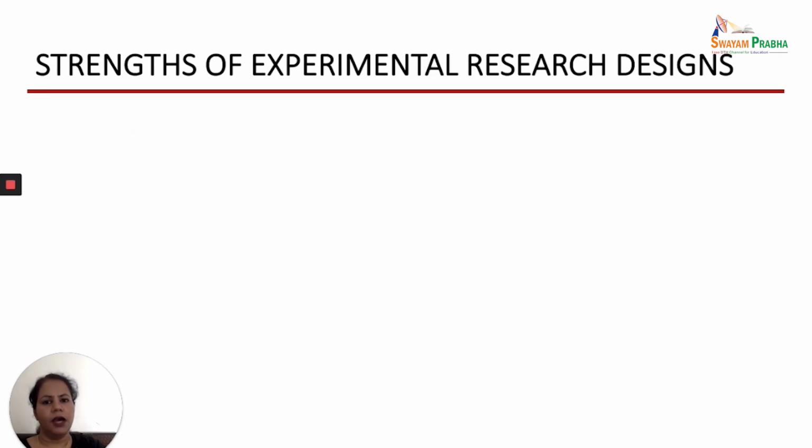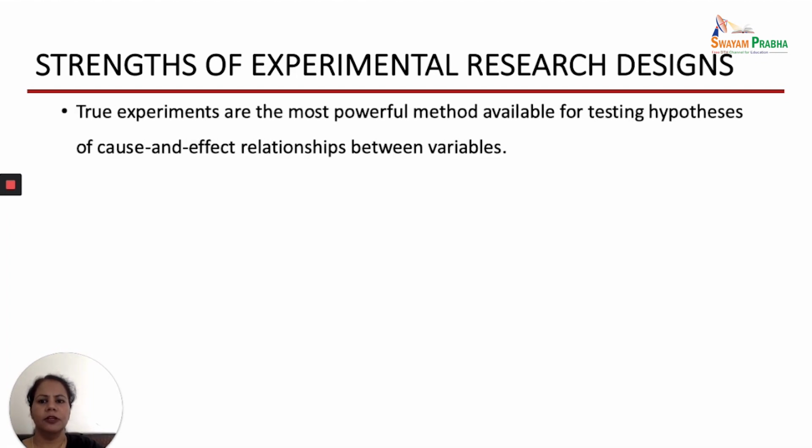Okay. Now, as we have discussed the experimental conditions and control conditions, we should also know what are the strengths and limitations of experimental research designs. So, first of all, let us talk about the strengths. True experiments are the most powerful methods available for testing hypotheses of cause and effect relationship between variables.